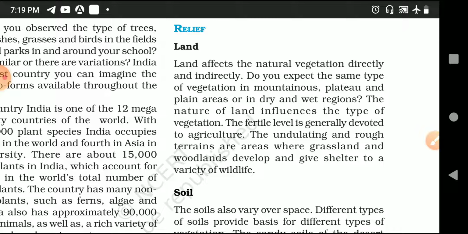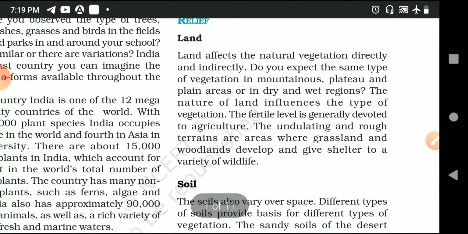Land directly or indirectly affects your natural vegetation. The type of land also helps to make the natural vegetation. For example, if it is a mountainous region, your vegetation is coniferous type of plants. If it is a plain area with availability of alluvial soil, then there is good vegetation.